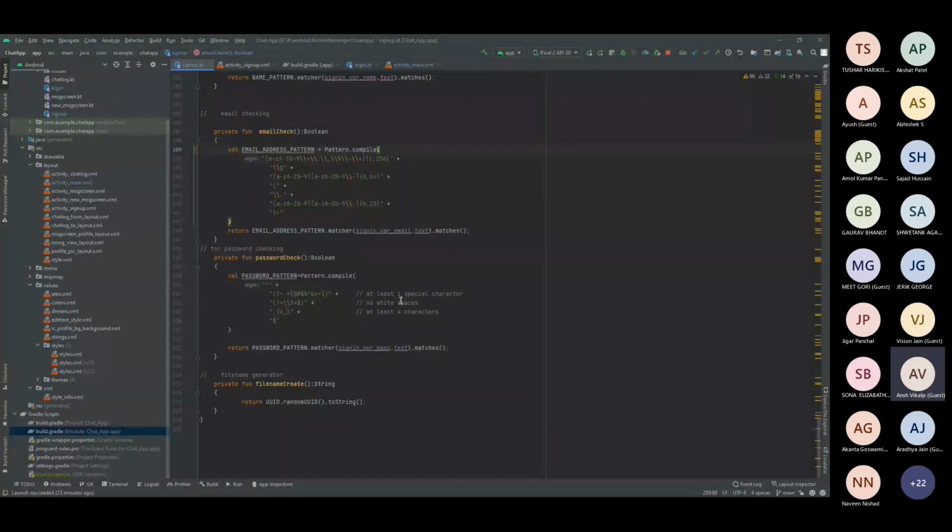We require some standard special character. You might include white spaces, but I have not included any white spaces here. And the length of the password should be at least 4 characters, okay, 4 characters and above. So that is how I have done.